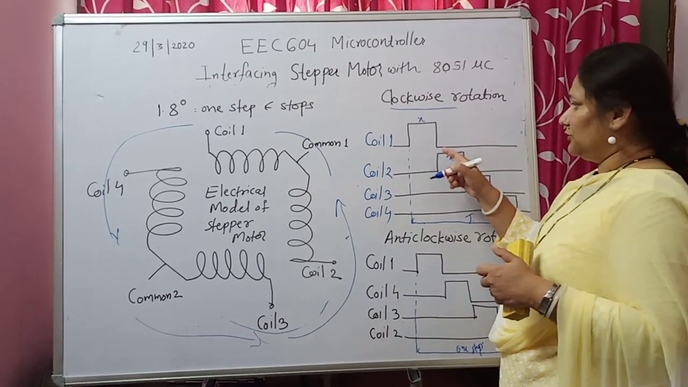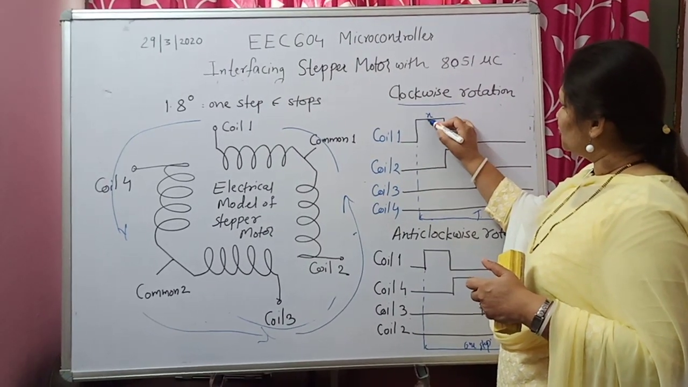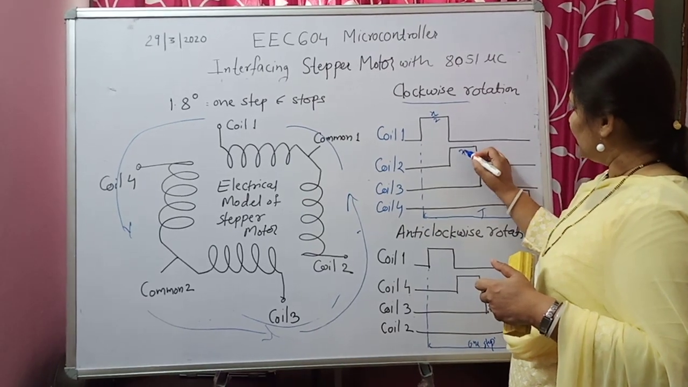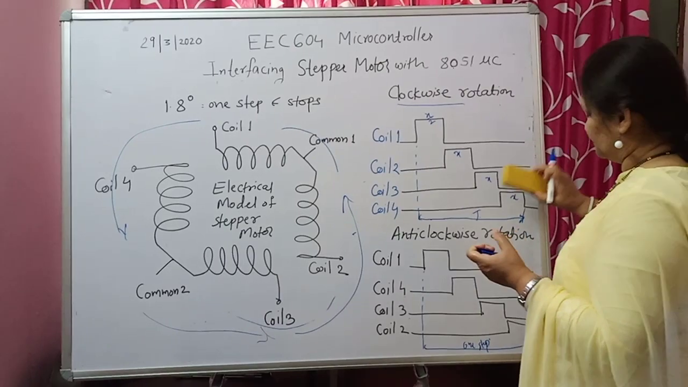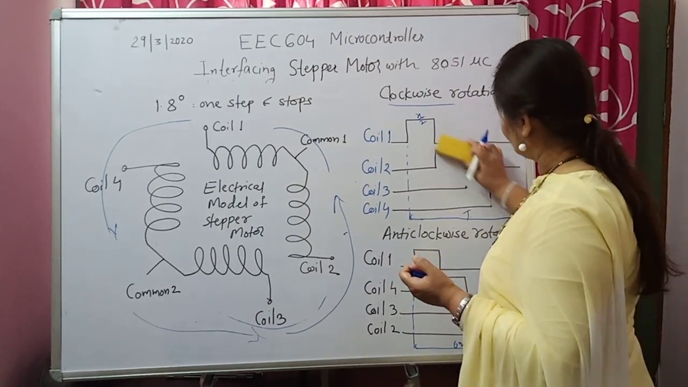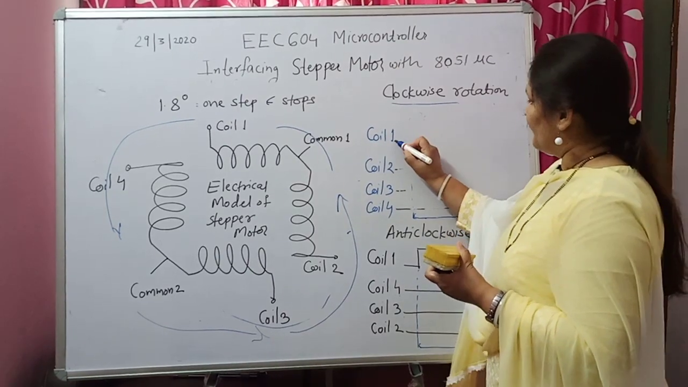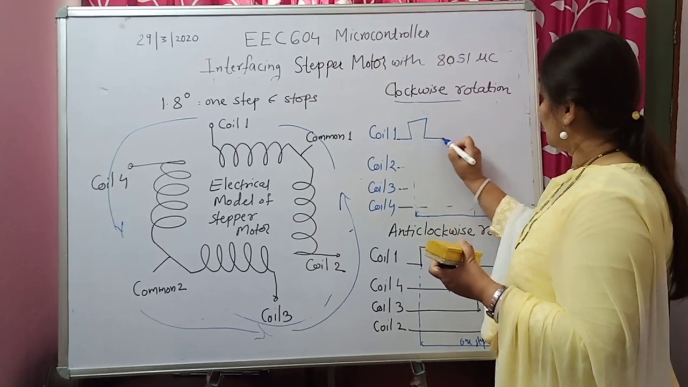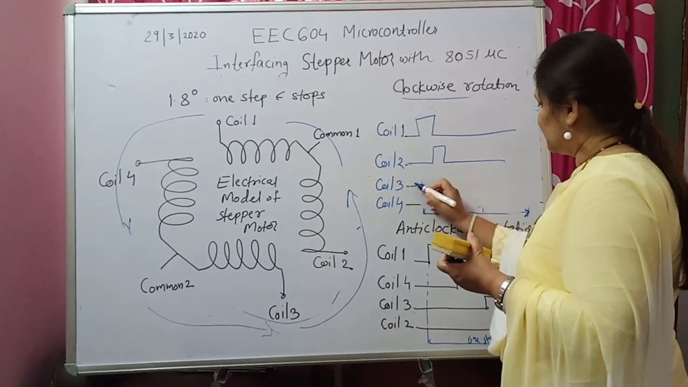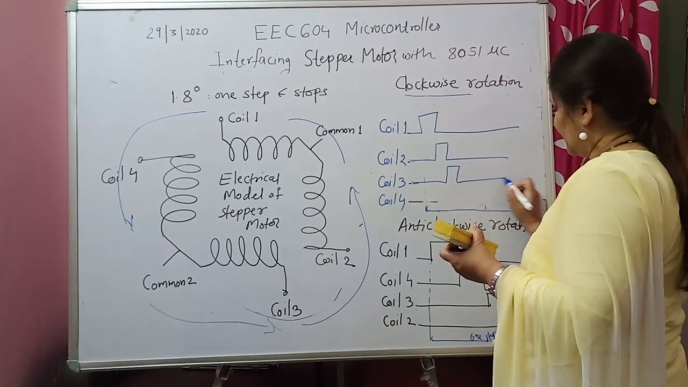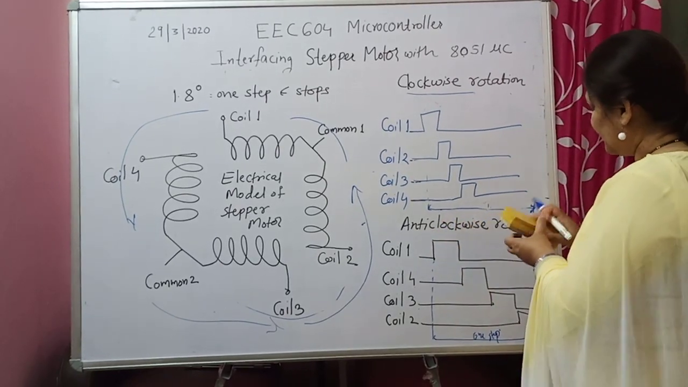But if you take some other time, let's say x by 2, and you reduce this time, and apply this type of pulses, let's say coil 1 is getting this much supply, coil 2 is getting this much, coil 3 is getting this much, and coil 4 is getting this much.